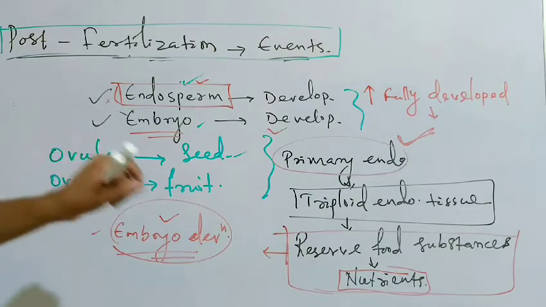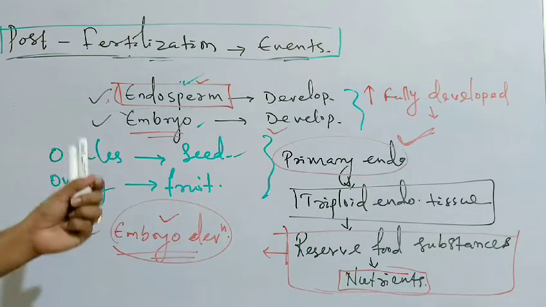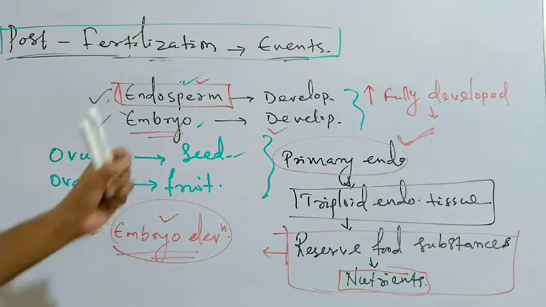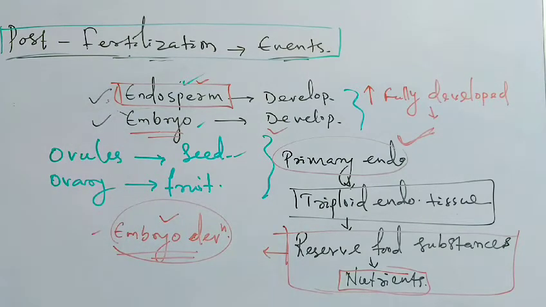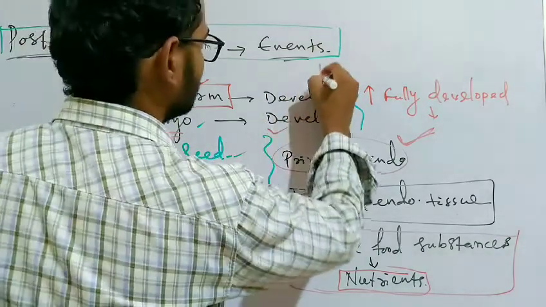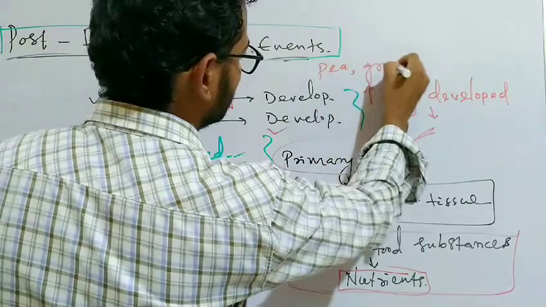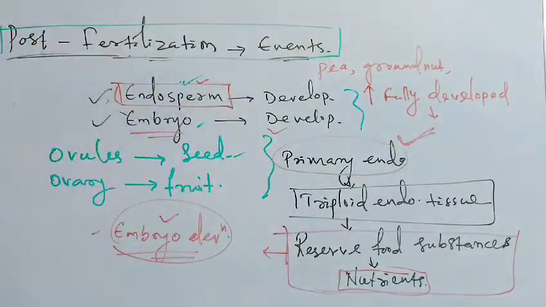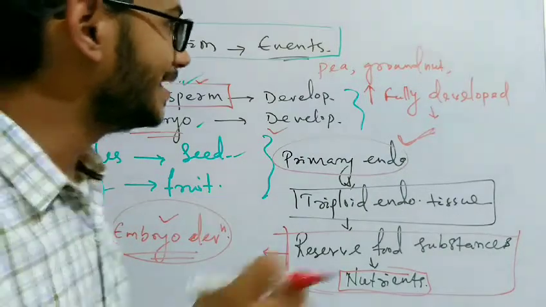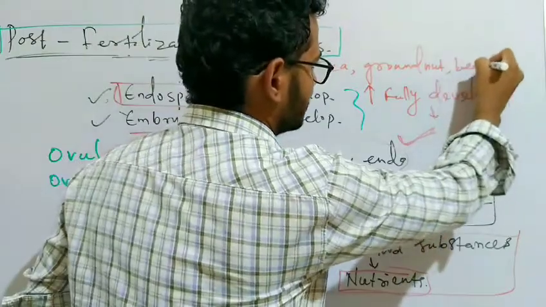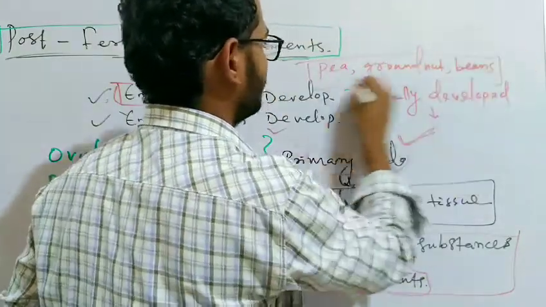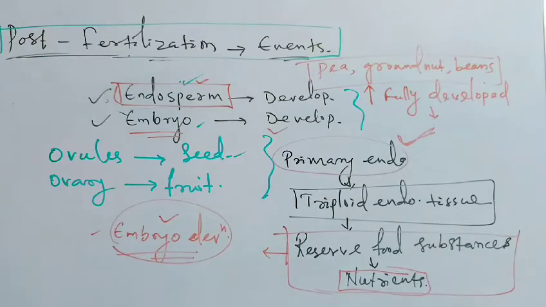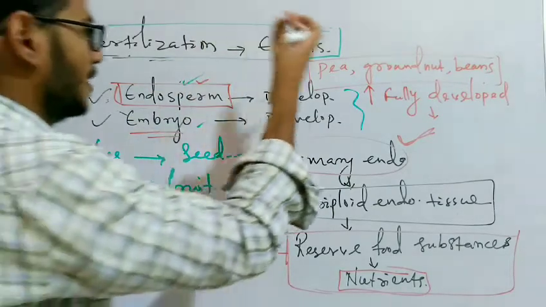Complete consumption of the nutrients occurs in the case of pea, groundnut, and beans.